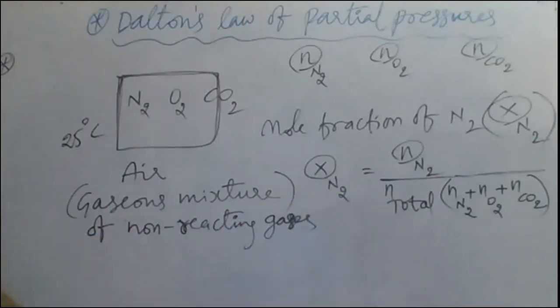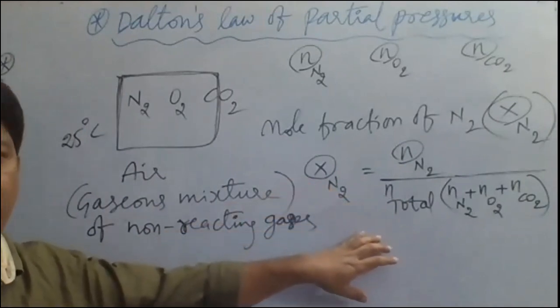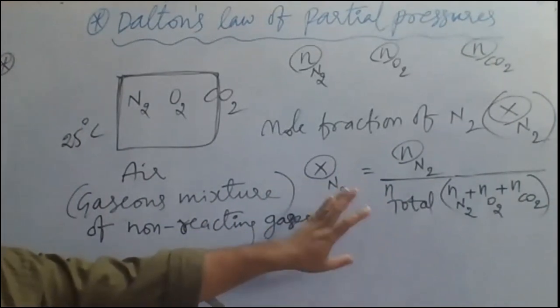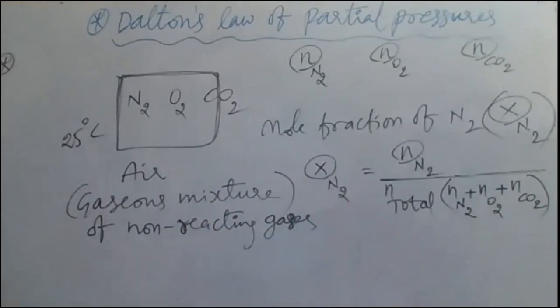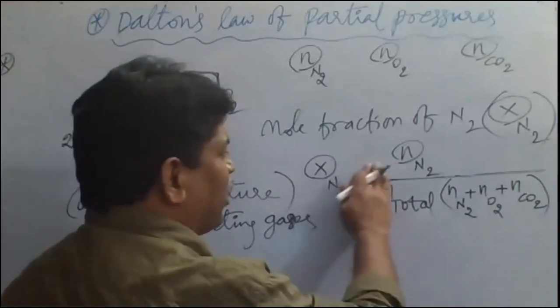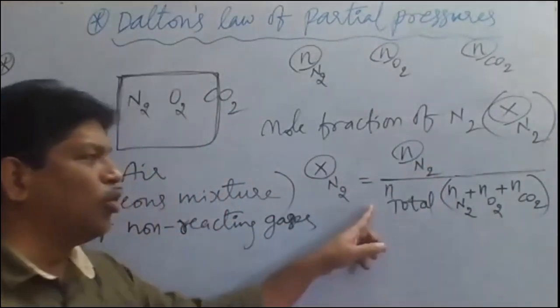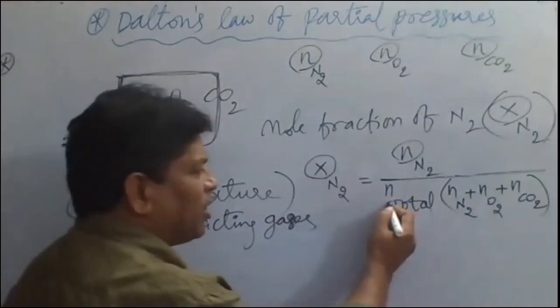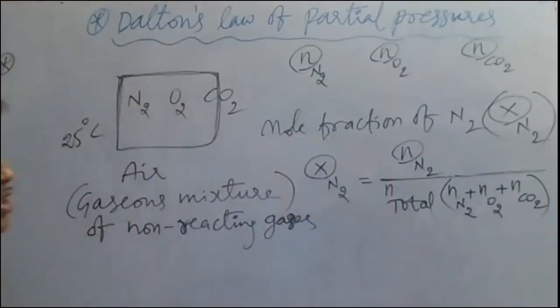Like this, we have to calculate the mole fraction of every gas first to know the partial pressure. To calculate the partial pressure, what do we need? We need the mole fractions of all the gases. The mole fraction of nitrogen is calculated by the formula: number of moles of nitrogen divided by the total number of moles of the gaseous mixture. So this is the mole fraction of nitrogen.